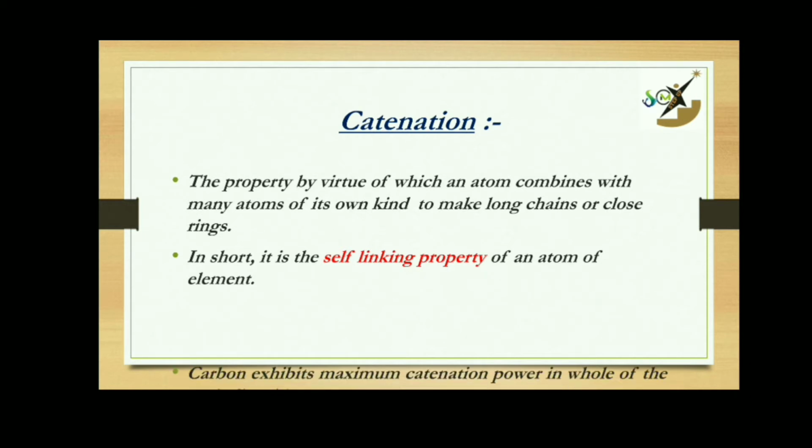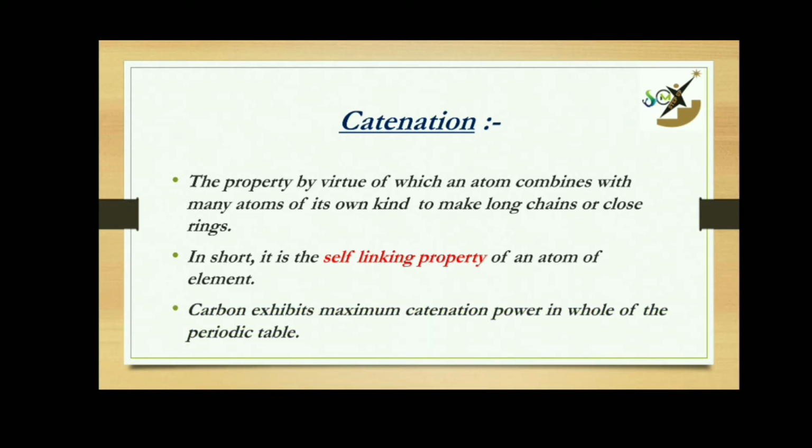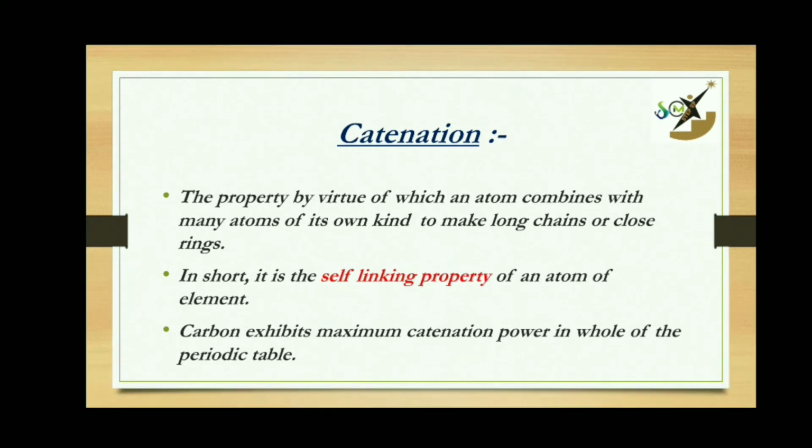Some elements like boron, sulfur, phosphorus and carbon exhibit catenation, but carbon is very special among all of them because it exhibits a very great tendency of catenation. In fact, it exhibits maximum catenating tendency in the whole of the periodic table.